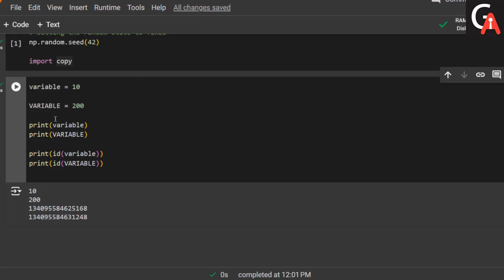Another thing I want to plug in here: whenever you take a variable name in uppercase, it is treated as a constant. It is not a fundamental core rule of programming, but it is a general convention to follow whenever you want to define a constant variable. Take it as uppercase.